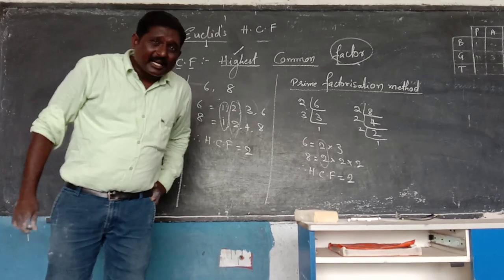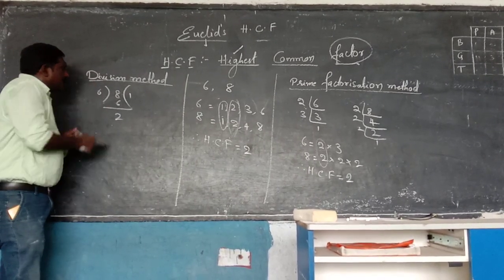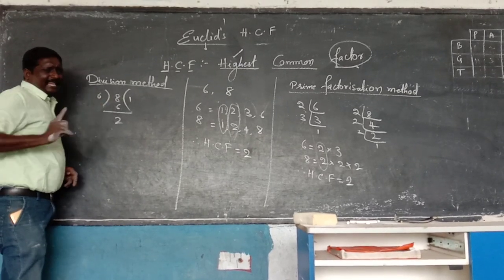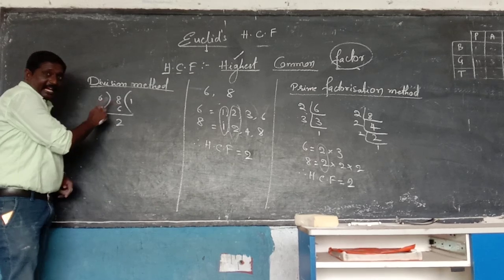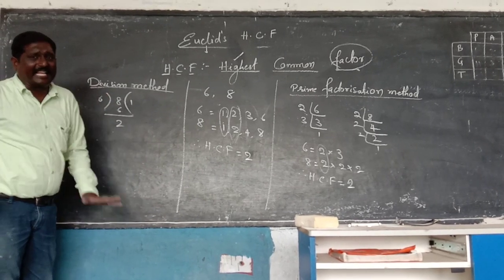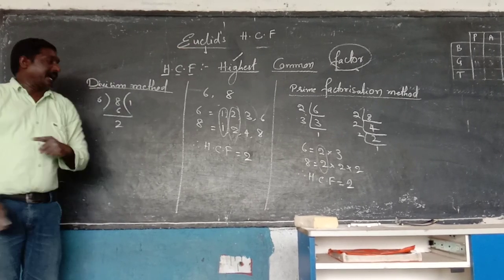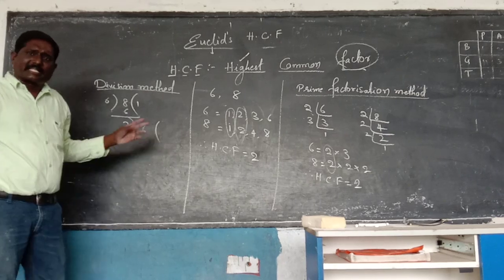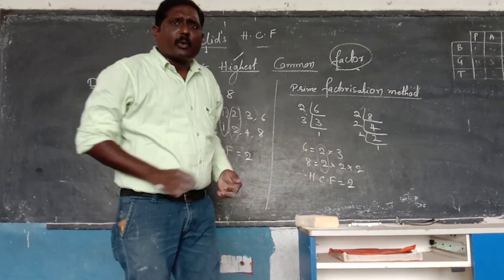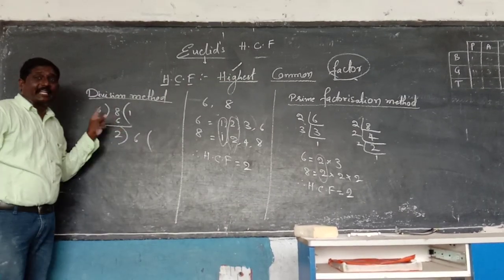Here he is saying that according to the division method, you are not divided exactly. This 6 has not divided the 8 exactly. So I am taking you again as the divisor, as per the dividend. Why? Because you are not divided exactly that number 8.